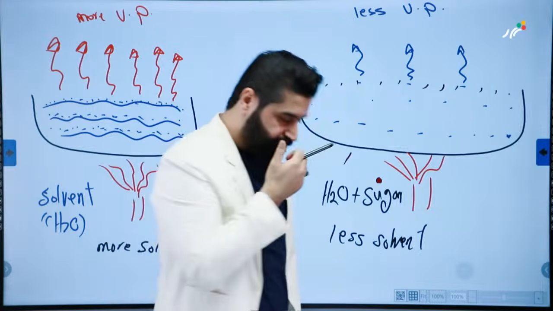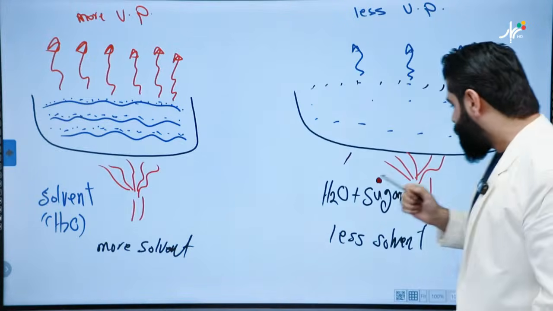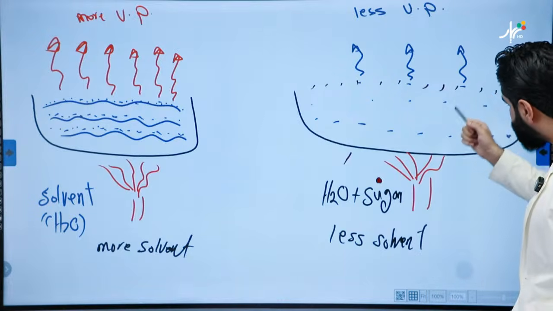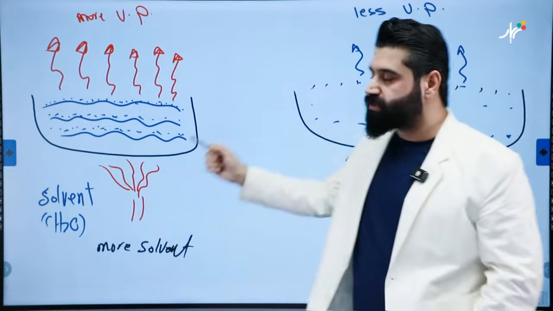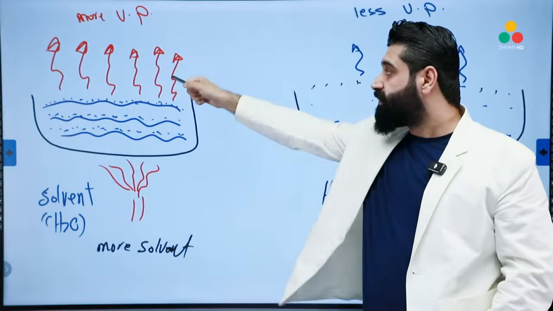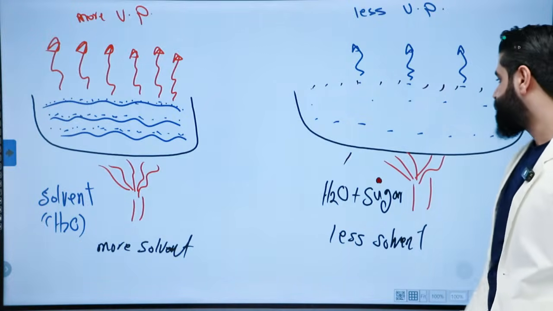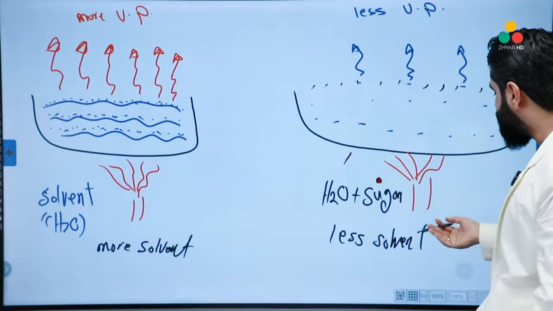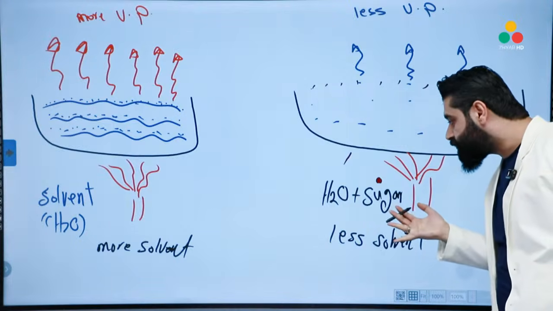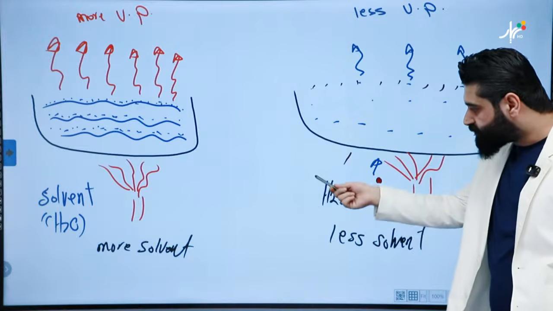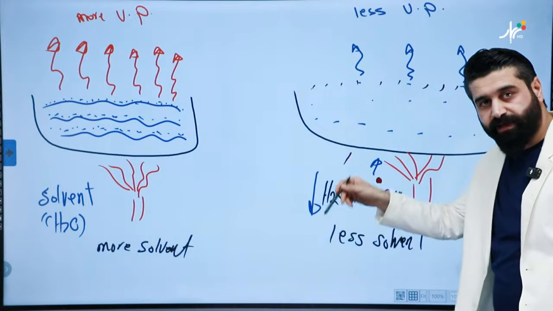Good? Okay? So now, which one has a greater vapor pressure? Solvent containing solid, which is the solution, or pure solvent? Okay, which one? Pure solvent has a higher vapor pressure. Very good. Why? Because as the number of solid particles increases, in proportion, the number of solvent particles decreases.